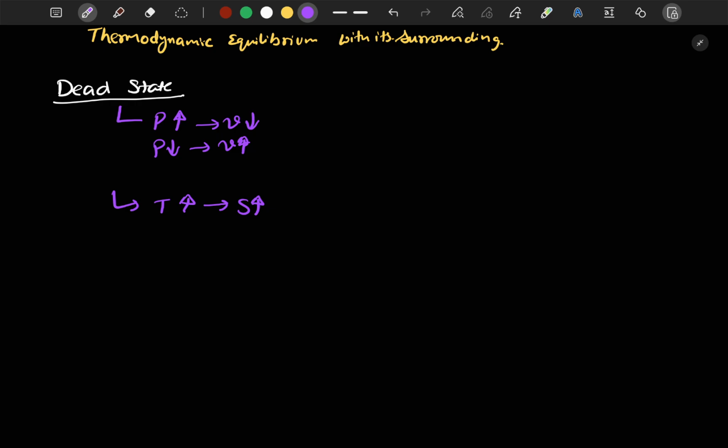If any substance is kept at higher temperature, its entropy will be higher, and if the same substance is kept at lower temperature, the entropy will be lower. So from here we can see that dp by dv for any process must be less than 0.